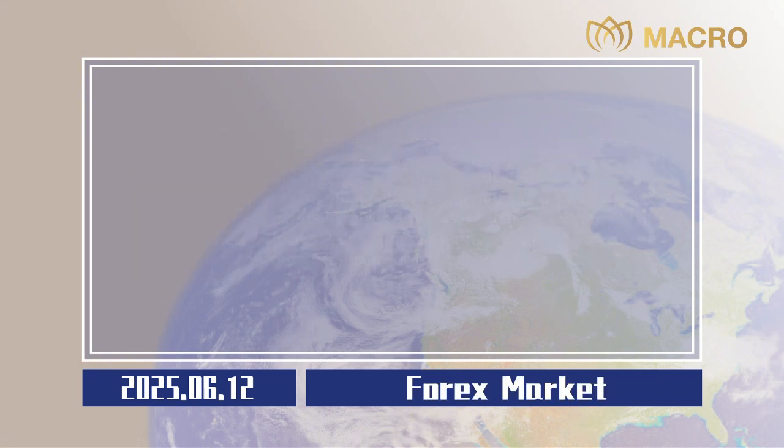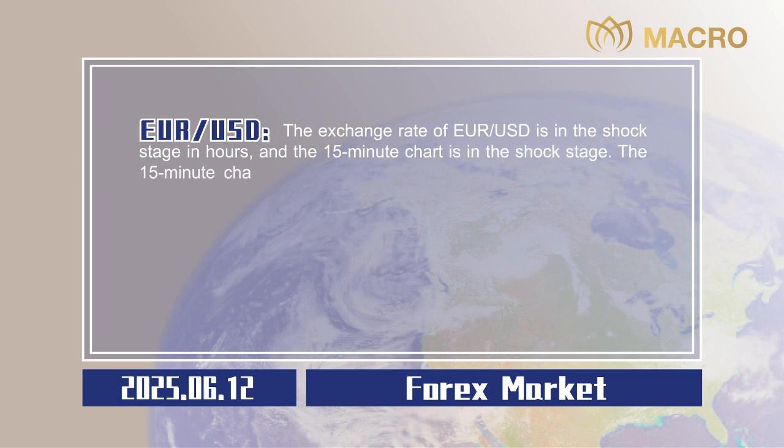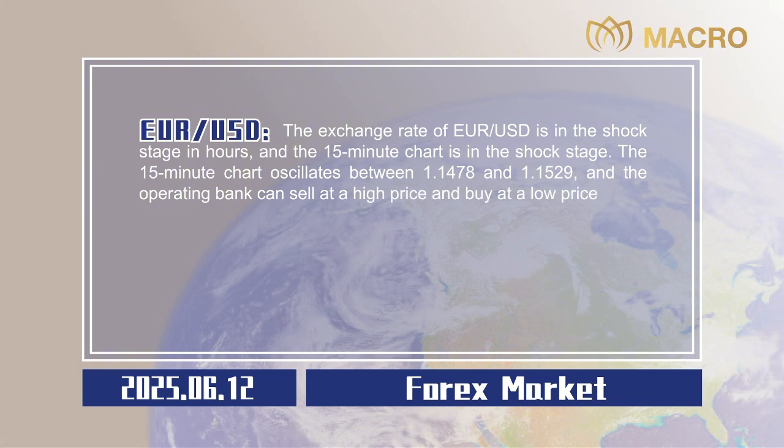Forex market. Euro to US dollar. The exchange rate of euro to US dollar is in the shock stage in hours, and the 15-minute chart is in the shock stage. The 15-minute chart oscillates between 1.1478 and 1.1529, and the operating bank can sell at a high price and buy at a low price in this interval.